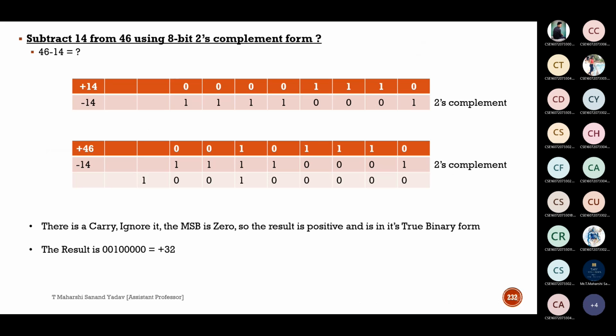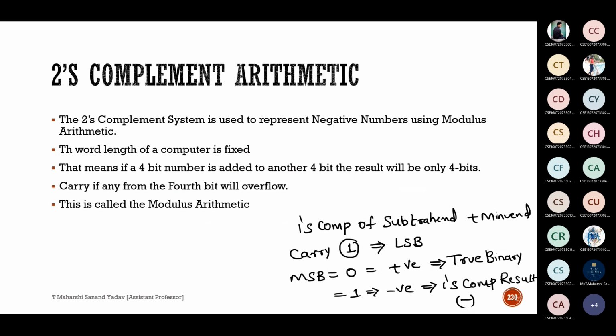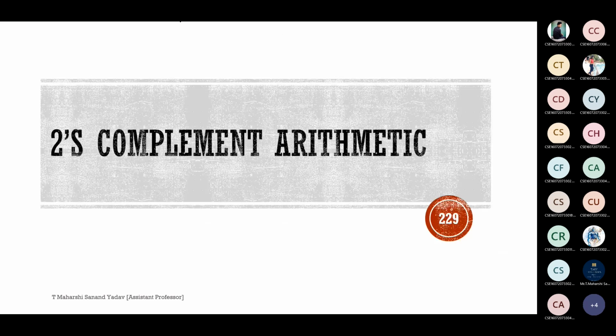So subtract 14 from 46 using 8-bit 2's complement form. Can anyone do this and confirm the answer? Okay, sir. Subtract 14 from 46 using 2's complement here.